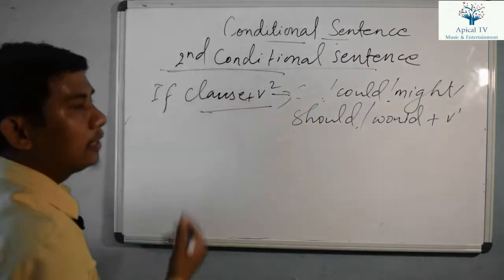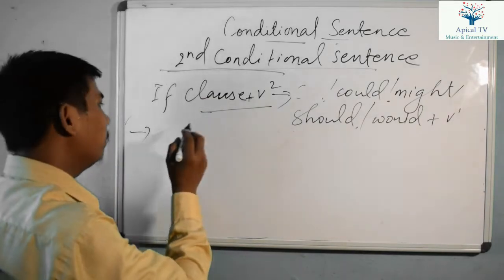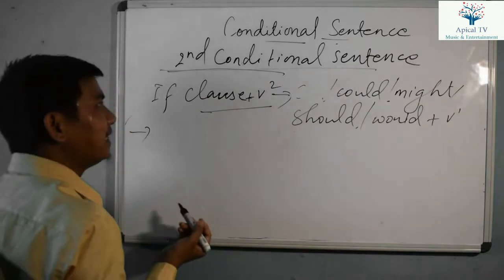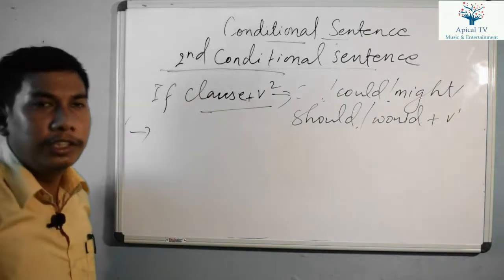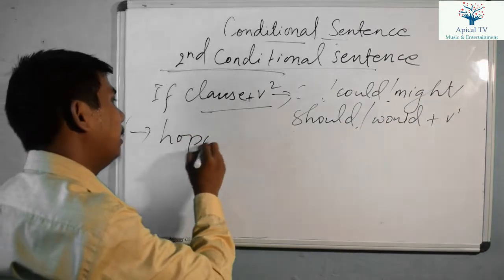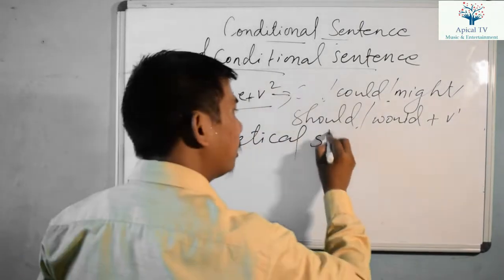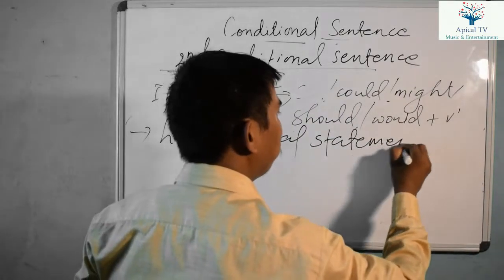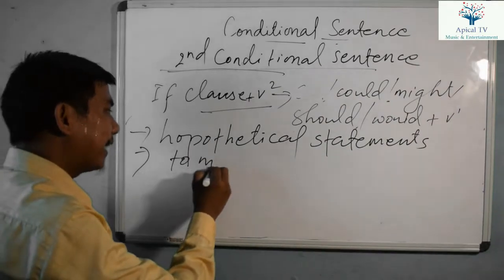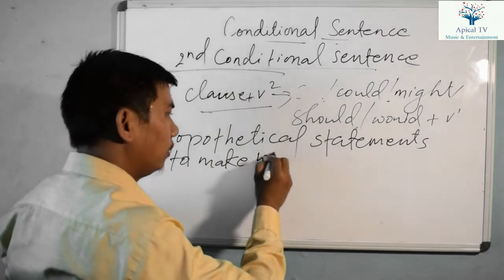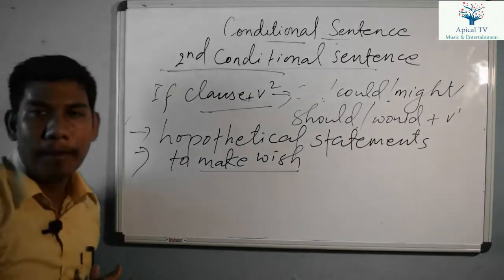When do we use second conditional sentence? We use second conditional sentence to make a wish, right? Or for an unreal statement. We use second conditional sentence for an unreal statement, which is not possible, just a hypothetical statement. We use second conditional sentence for hypothetical statements which are not real, right? Or to make a wish, we use second conditional sentence, which is not possible.